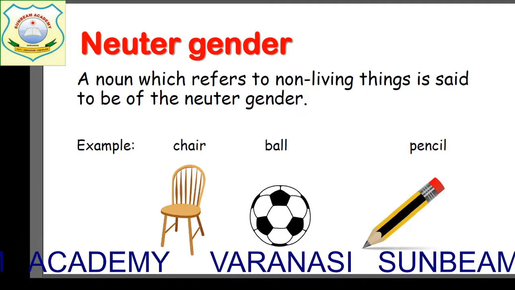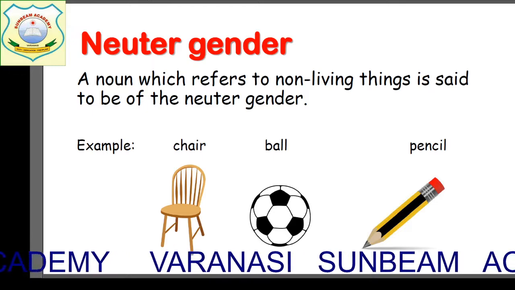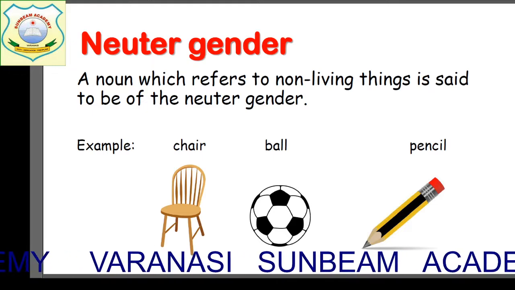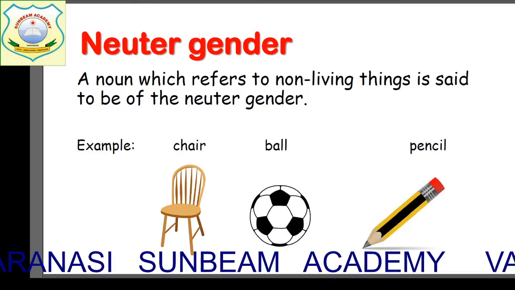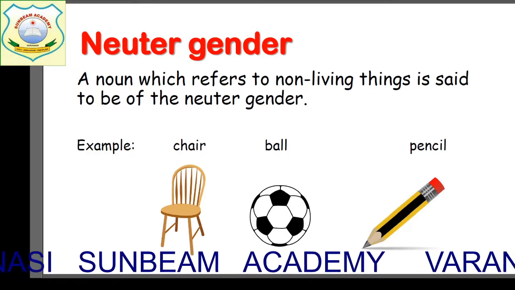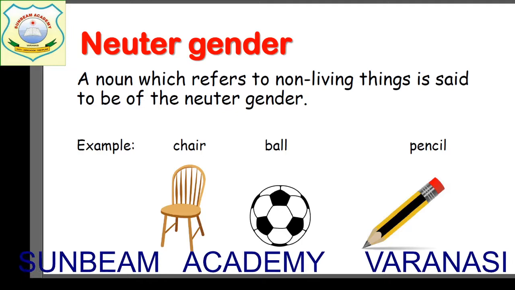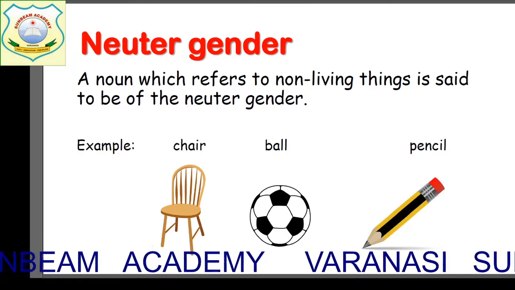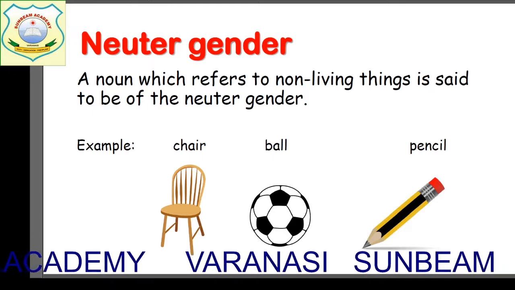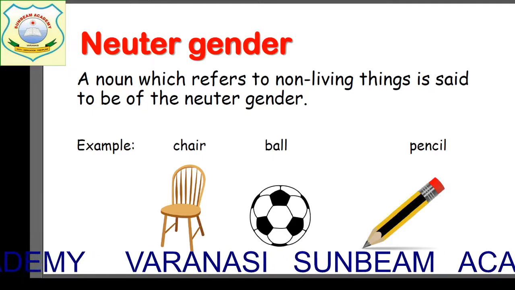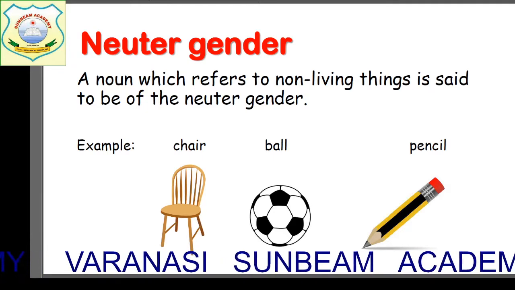All the non-living things are said to be of the neuter gender, and living things have been differentiated into three genders, that is masculine, feminine, and common.